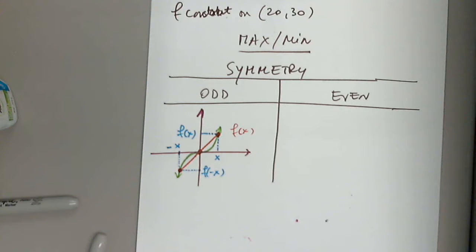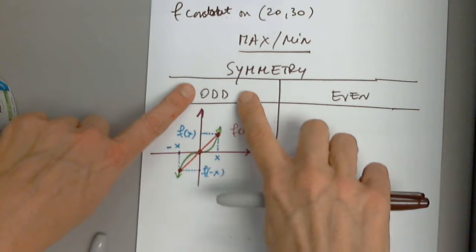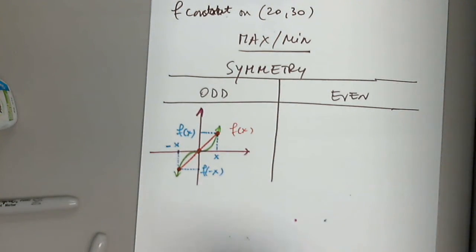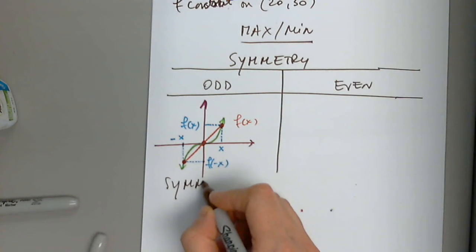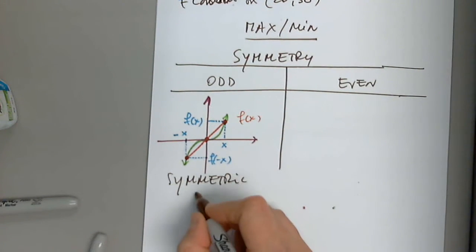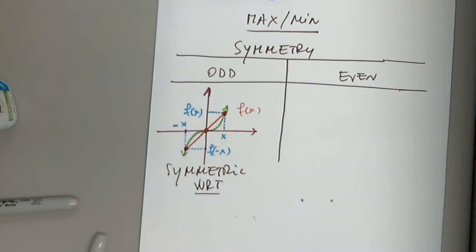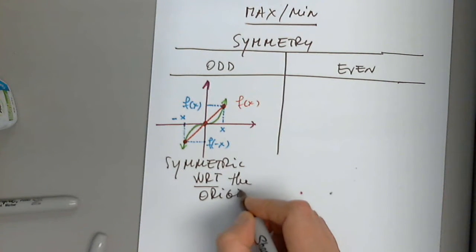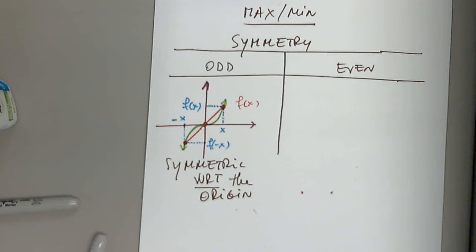Right. This is the property of any odd function, which will be symmetric with respect to the origin, WRT, you know I'm lazy, with respect to the origin.